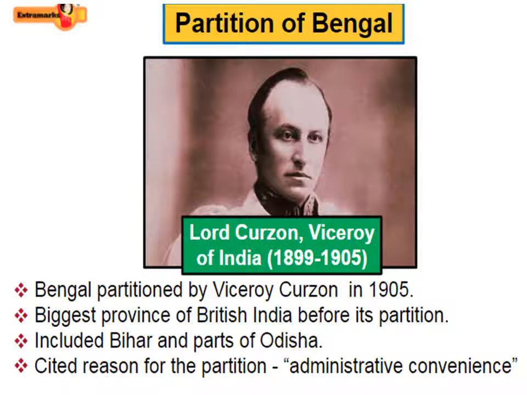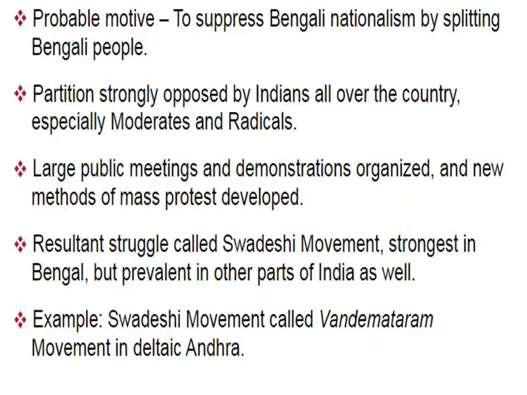So if the male heir is an adopted son of a king, then the territory which belongs to that particular king will come under the British. So this was the doctrine of lapse. Likewise they introduced new taxes and new laws to extract money from Indians and affect the lives of all classes of people. The probable motive was to suppress Bengali nationalism by splitting the Bengali people. All the people of Bengal were united together, and to suppress their unity and nationalism, they split Bengal. This was their main motive.